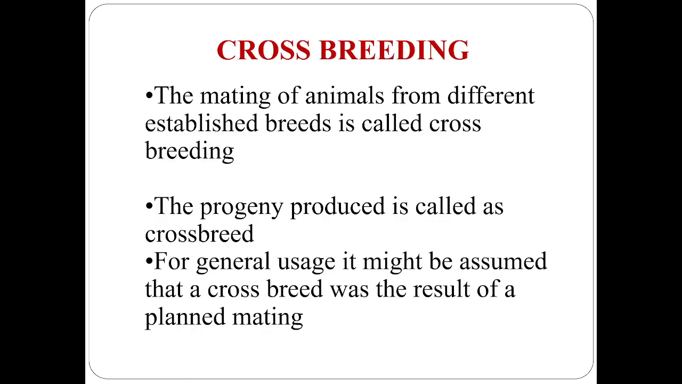Now let us see the second type of breeding, which is just the opposite of inbreeding, that is crossbreeding. Here, the definition of crossbreeding: the mating of animals from different established breeds is called crossbreeding. The progeny produced is called a crossbreed. In general usage, it might be assumed that a crossbreed was the result of planned mating.